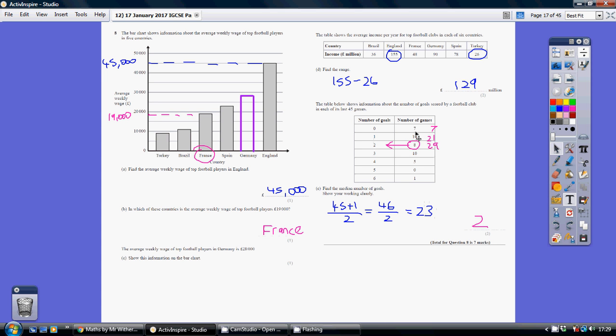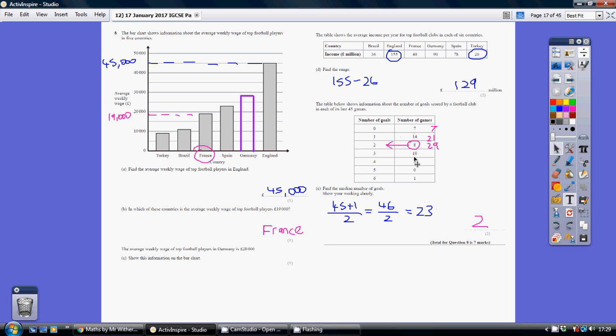Right, up to the table. Now in our first 7 games, no goals were scored. Have we got to our 23rd game yet? Nope. So let's consider the next row. There are 14 games there. So how many games is that in total? That's 7 games and 14 games. That's 21 games. Have we got to our 23rd game?